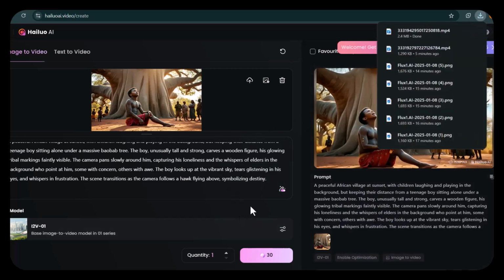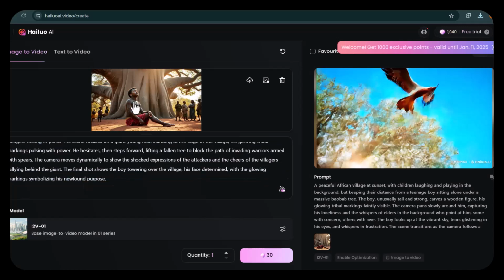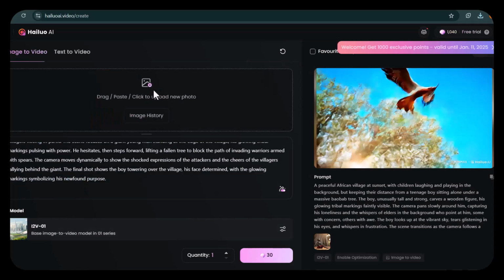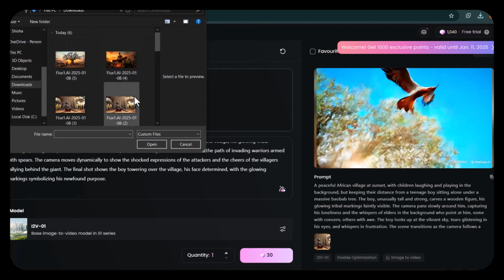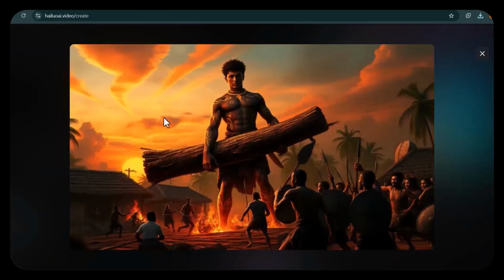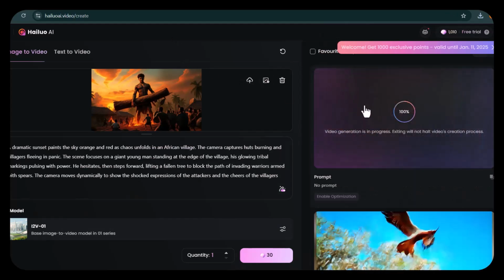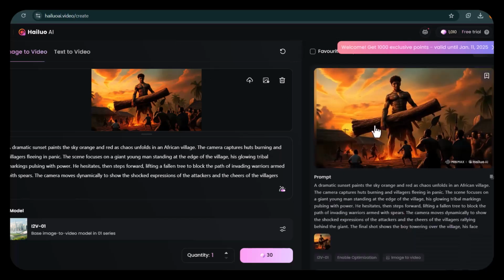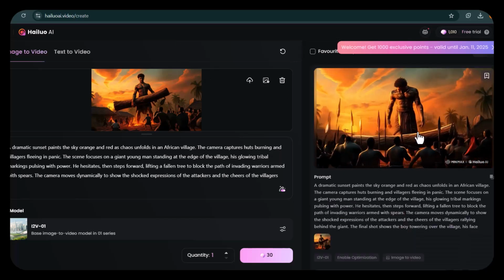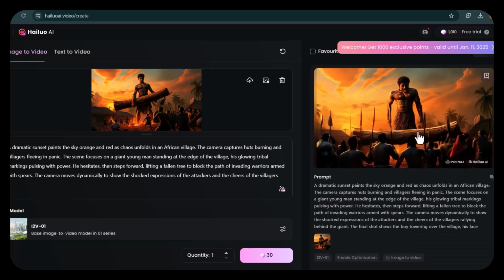Next you do the same thing. Go to ChatGPT, bring in the prompt for scene 3, copy it and bring it in here. Then note you have to delete this and import scene 3, which is this one. This is our scene 3. Do the same thing. Click create. It's kind of funny, but it's okay.